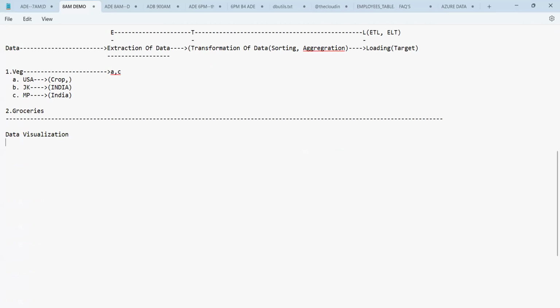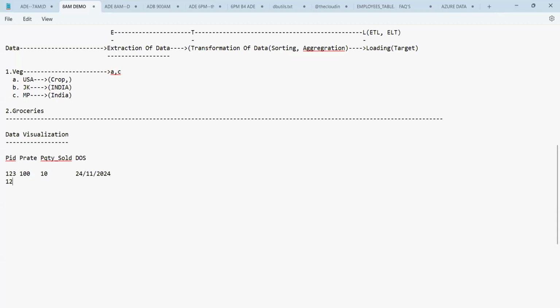Now here you have the same data, the supermarket data. Product ID, product rate, product quantity sold, and date of sales. Here you have a product ID, the rate is let us say 100, quantity sold is let us say 10 pieces, and date of sales is the 24th of November 2024.